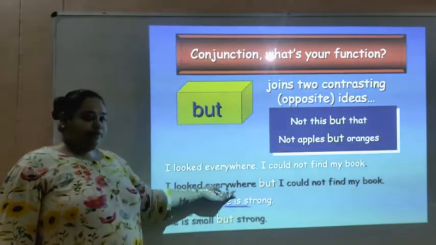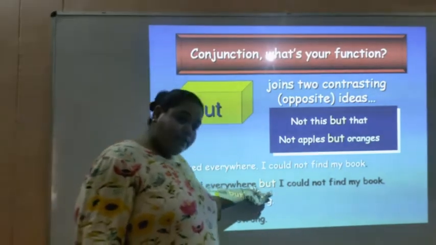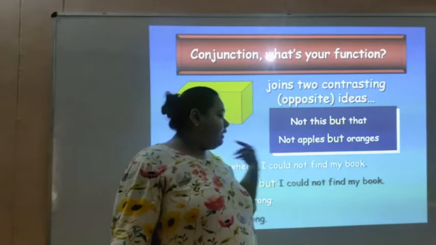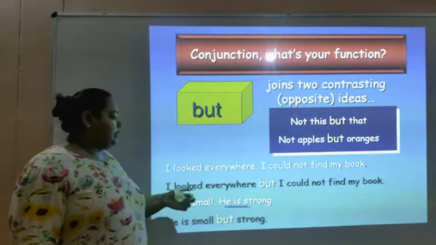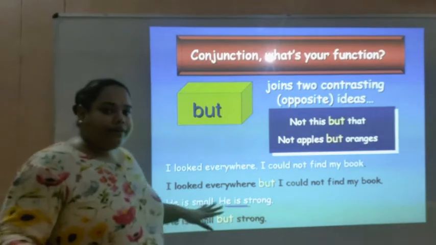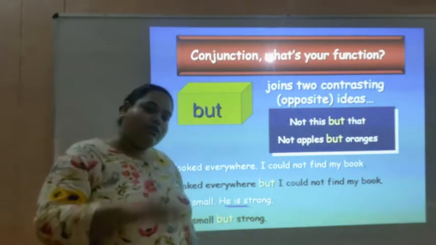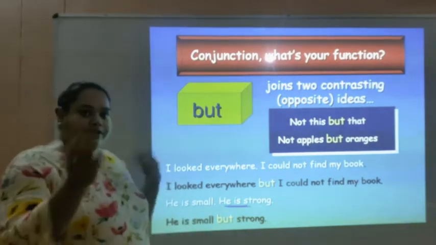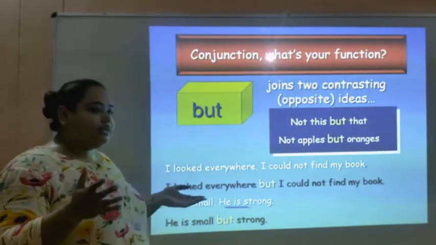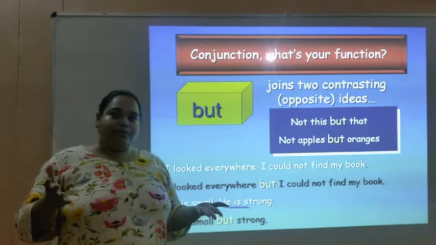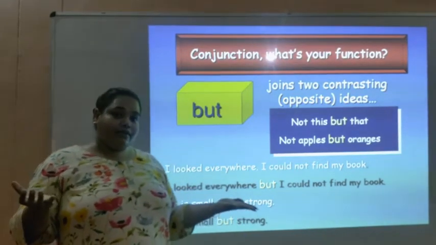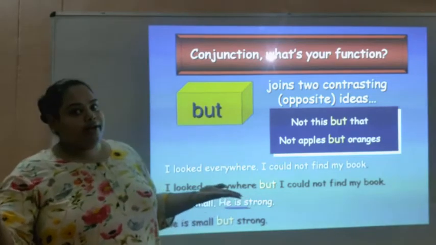I looked everywhere, but I could not find my book. Over here we are using the conjunction but to contradict: I looked everywhere, but I was still not able to find my book. It is contradicting. Is it opposite or not? It is not showing that I found my book after I looked everywhere. No, I looked everywhere, but I did not find my book.